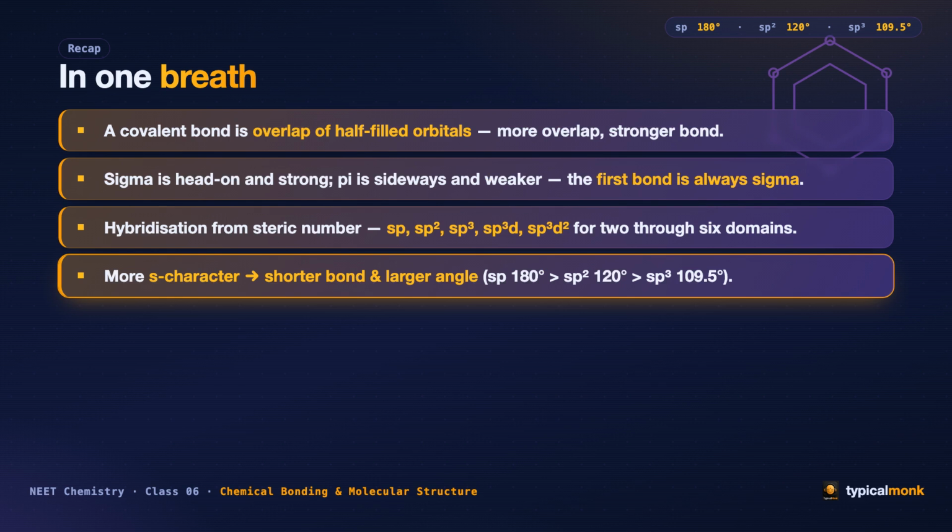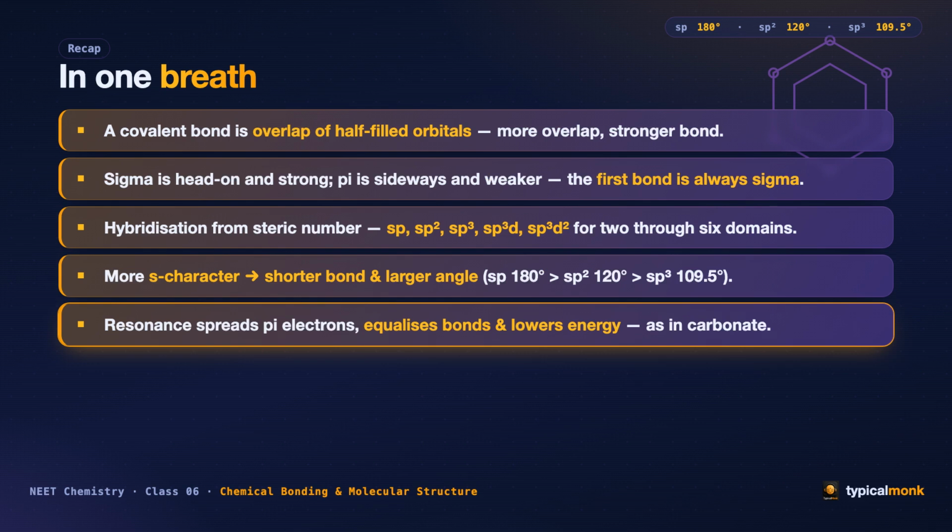More s character means a shorter bond and a larger angle, 180 degrees for sp, 120 for sp2, 109.5 for sp3. And resonance spreads the pi electrons, equalizes the bonds, and lowers the energy, just as in the carbonate ion.